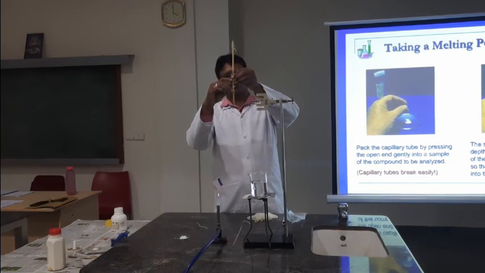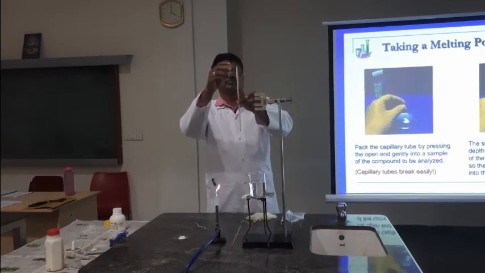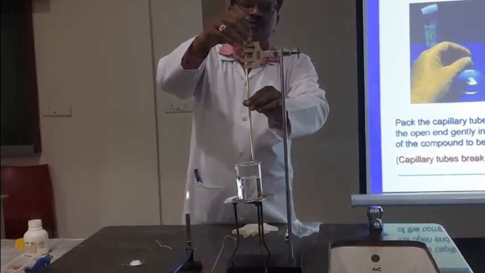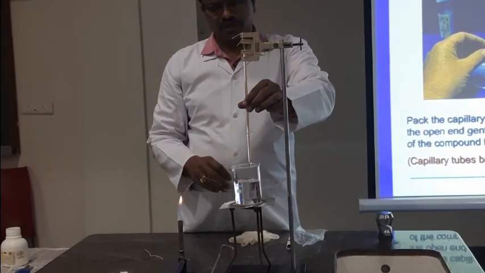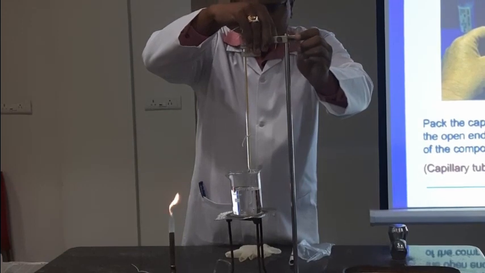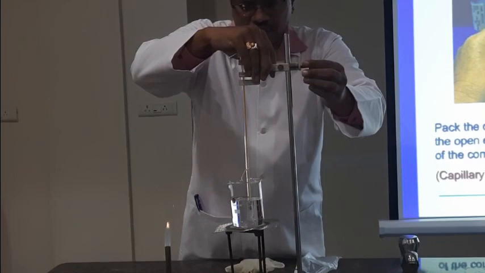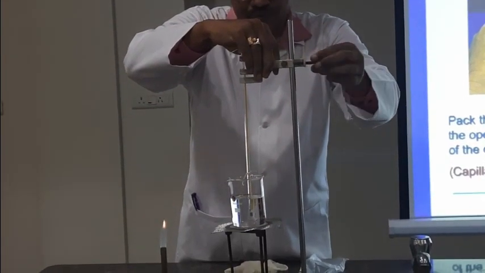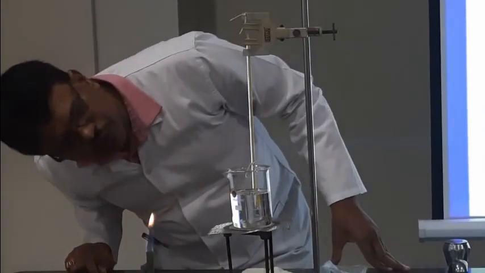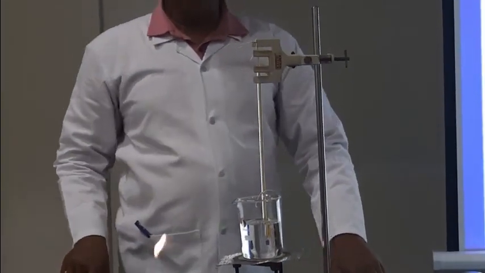You can see it is adjusted up to here, and by seeing the level of the liquid paraffin wax, we have to adjust this clamp so that the thermometer is not going to touch the bottom of the beaker, or the walls of the beaker.